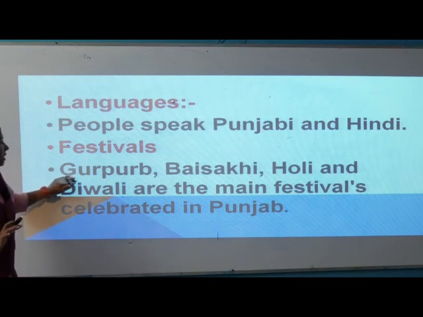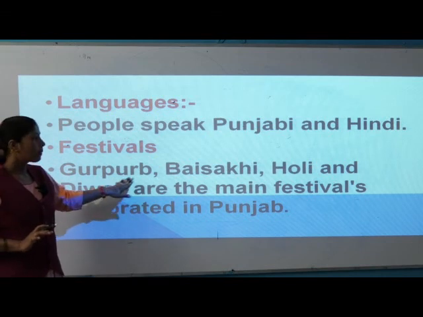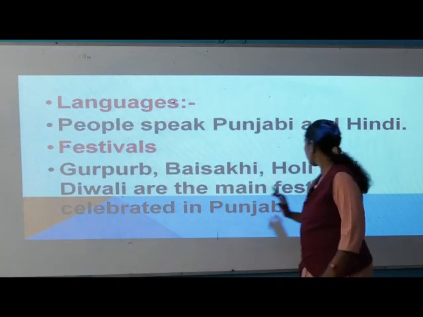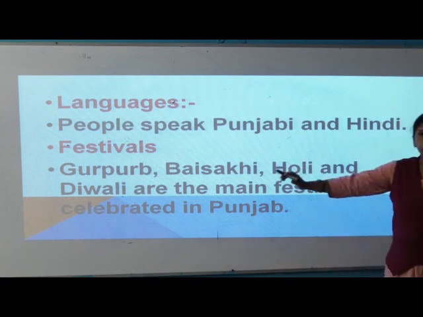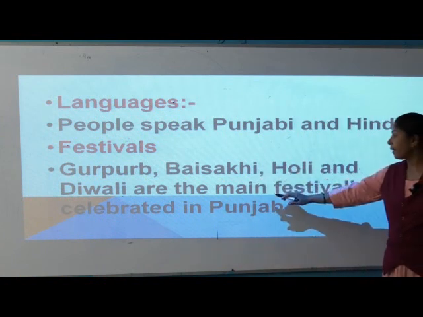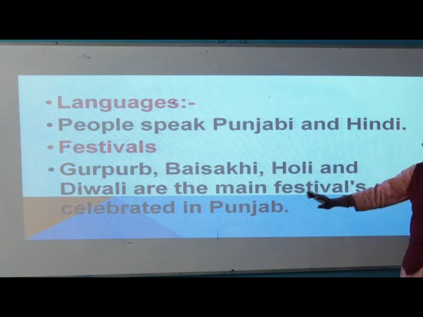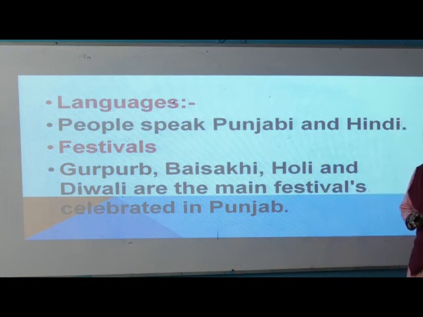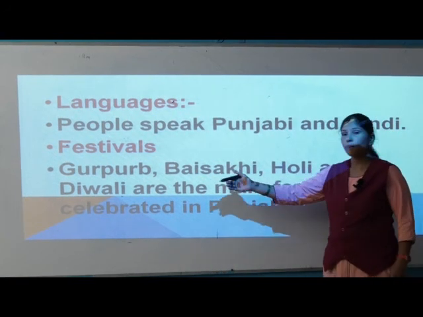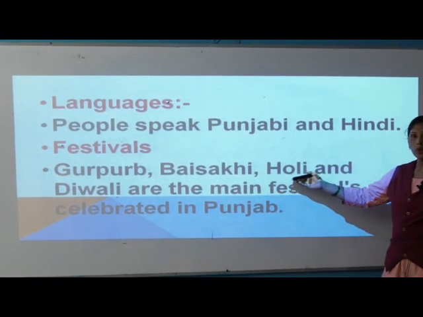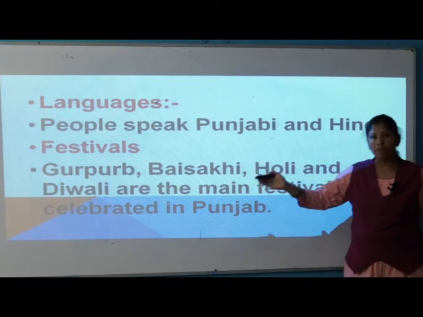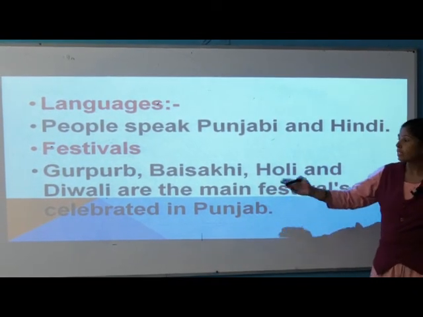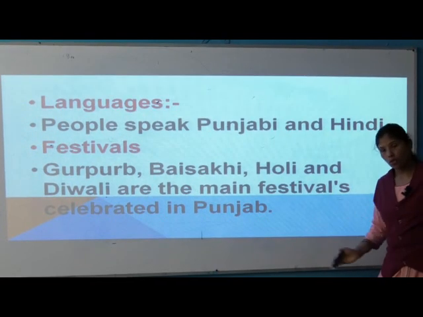Festivals. Gurupurab, Baisakhi, Holi and Diwali are the main festivals celebrated in Punjab. These are the festival names: Gurupurab, Baisakhi, Holi and Diwali are the main festivals celebrated in Punjab.